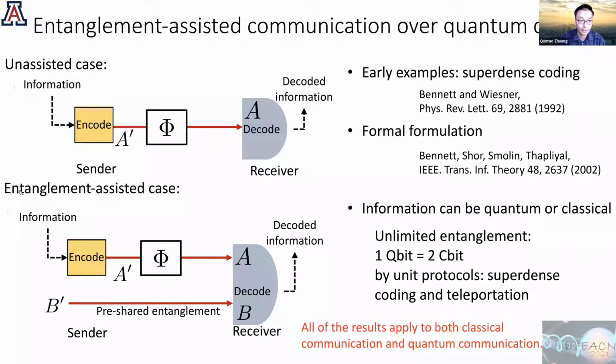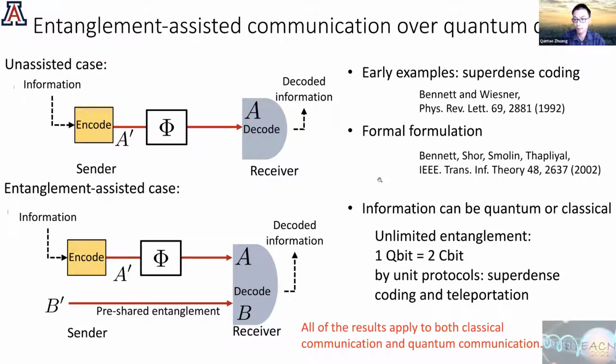On the other hand, if you have entanglement assistance, this means that there's some entanglement pre-shared to the receiver side by some ideal channel. Then you still encode on the signal part and send it over the channel, but decoding can also use the entanglement assistance together with the signal.